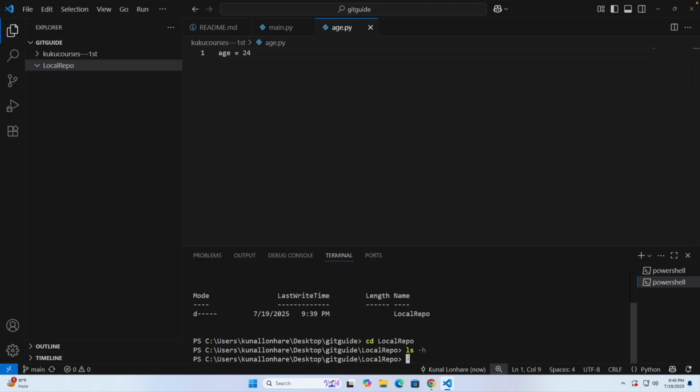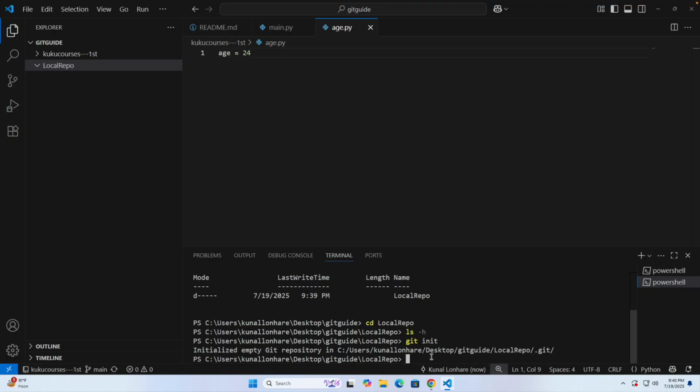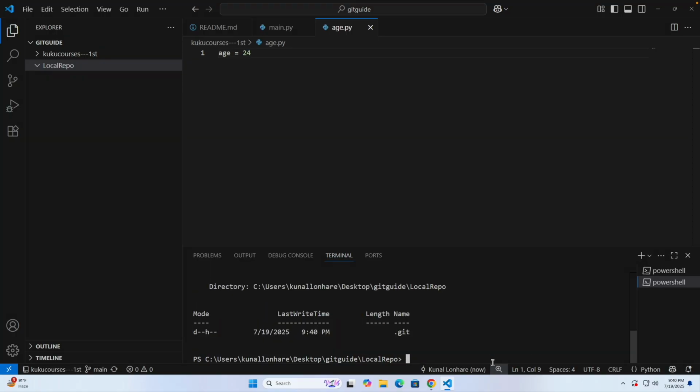So to make it active, you can write this command git init. Okay, initialize, that means git initialize. This will help you to enable git inside that folder. Click on enter. Now you can see git is enabled. Now to cross check it again, write ls -h, click on enter, and now you can see Git is working inside this folder. Now whatever changes we make, each will work over here.